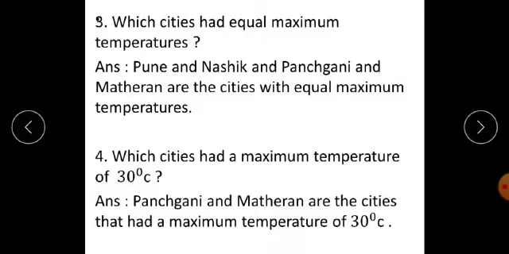Therefore, you have to write the answer to this question as Pune and Nasik are the cities that had a maximum temperature of 30 degrees Celsius.